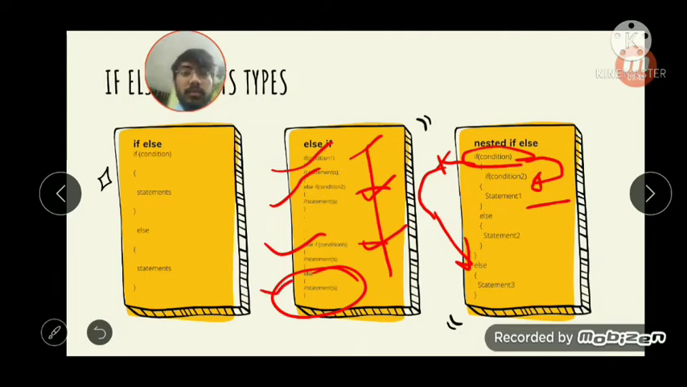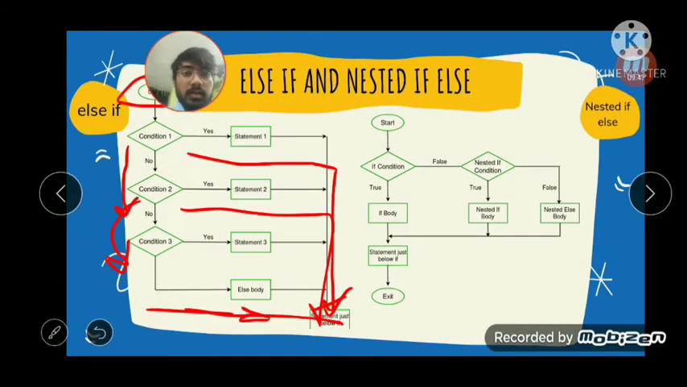It is the second type, which is also called the ladder statement, which we can easily deduce by seeing the flow chart here. We will next go to the nested if else. What is the major difference between else if and nested if else? In the else if type of structure, no conditions are dependent on each other for their execution. They will be executed one after another. If any of the conditions is true, then it will give us an output.